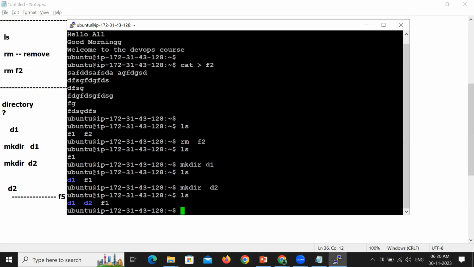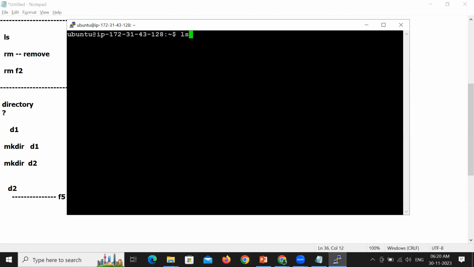Okay, clear command, which helps you to clear the screen. ls to see the list of all the files. As of now, we have one file F1 and we have two directories D1 and D2. Next.